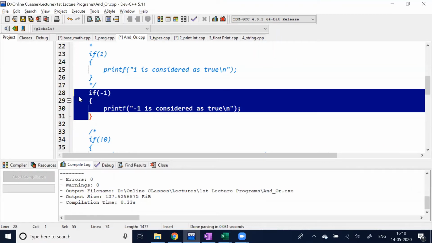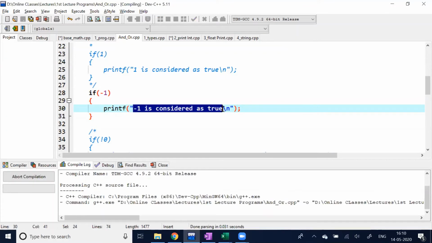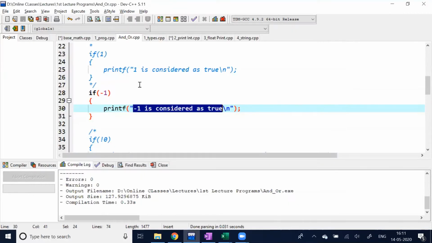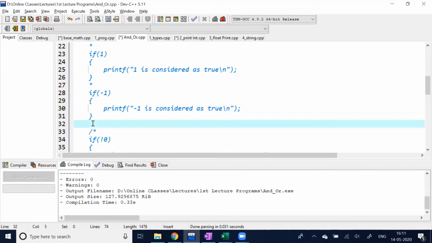Okay. So listen, everyone. She is absolutely right. Only 0 is false. All the numbers except the 0 are true. Even if they are negative or positive, that does not matter. Everything except 0 is true. So in that case, our statement -1 is considered as true. Now you can see here, -1 is considered as true. The statement is executed. Fine. So that is for this one.